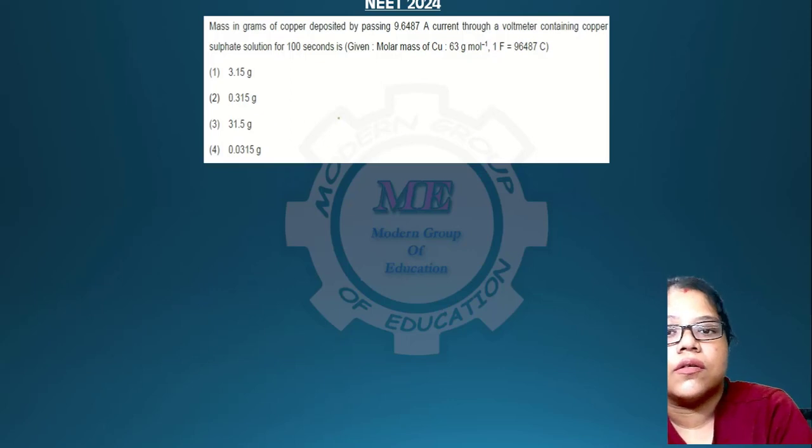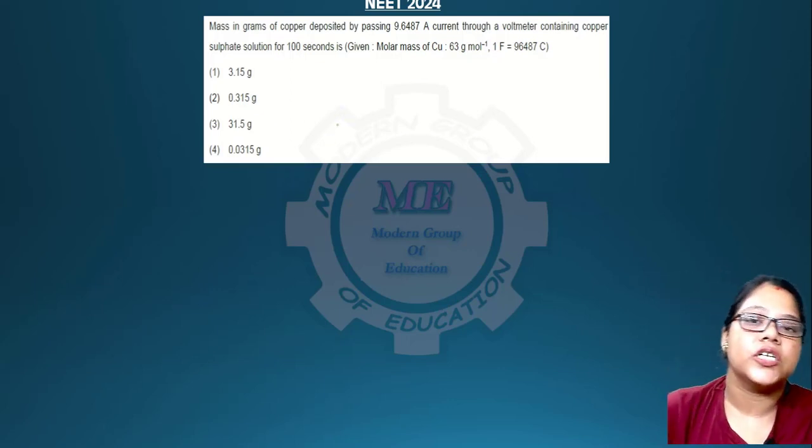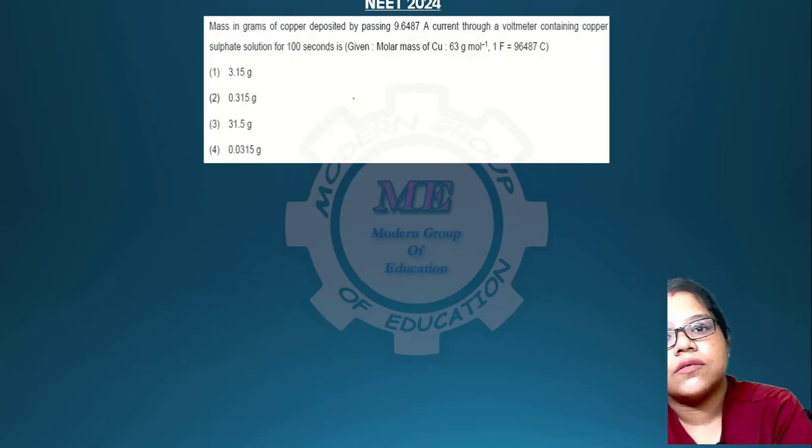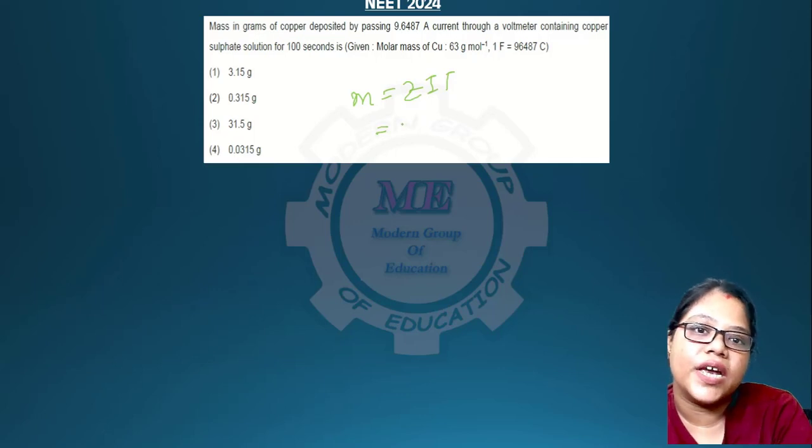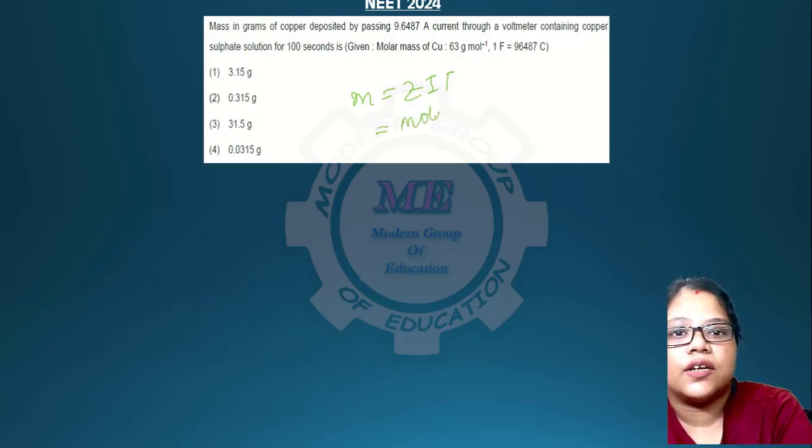Okay, so here you have a Faraday law question. First Faraday law: you know m is equal to ZIt, where Z is the electrochemical equivalent, that is equivalent weight by Faraday, and equivalent weight is molar mass by x, where x is the number of electrons transferred, into I into t.